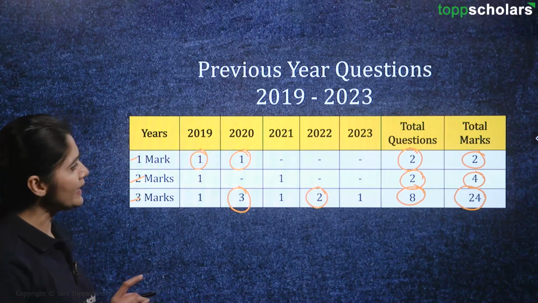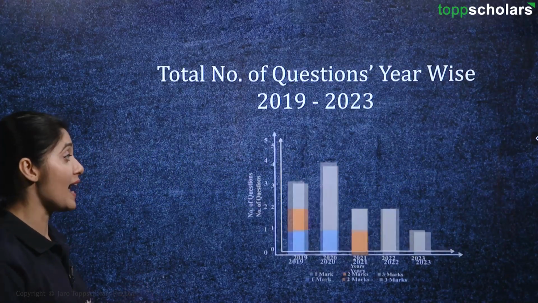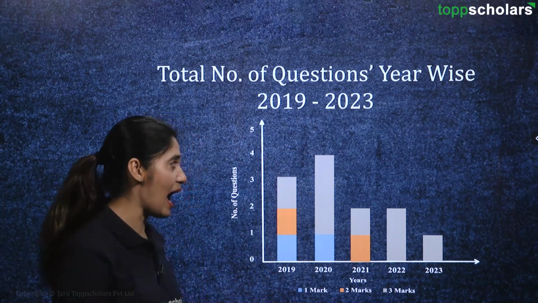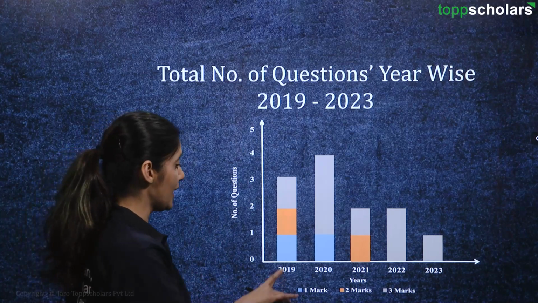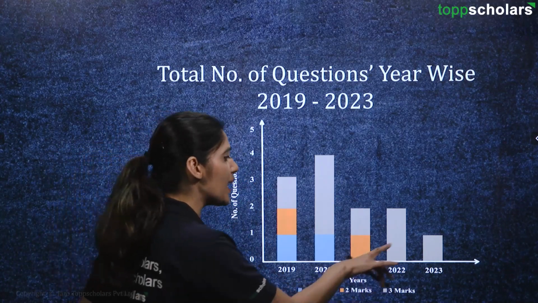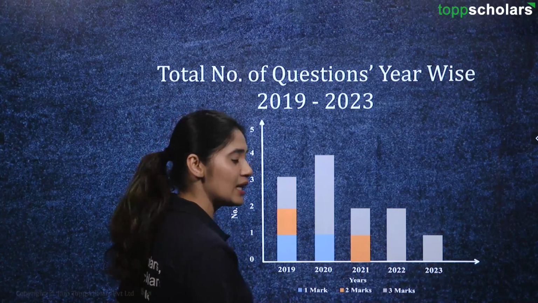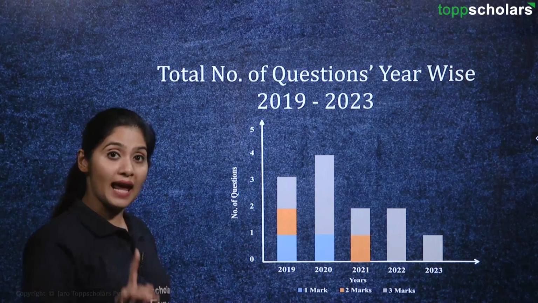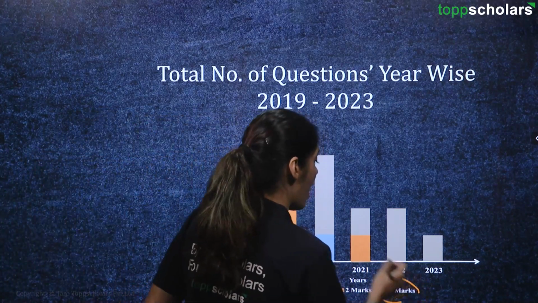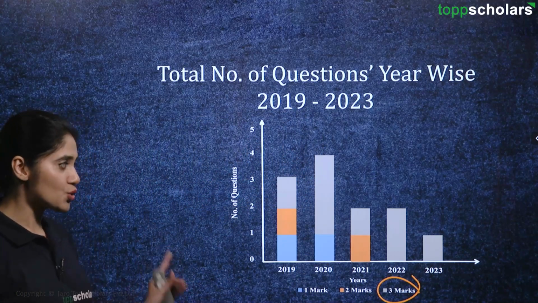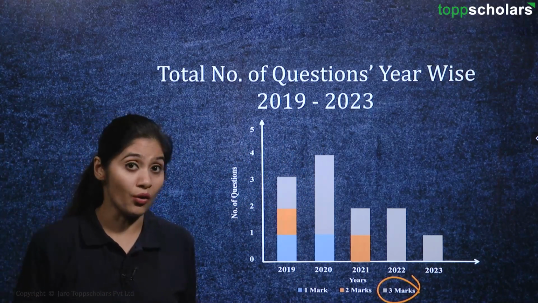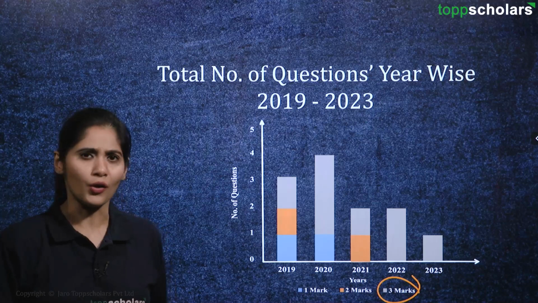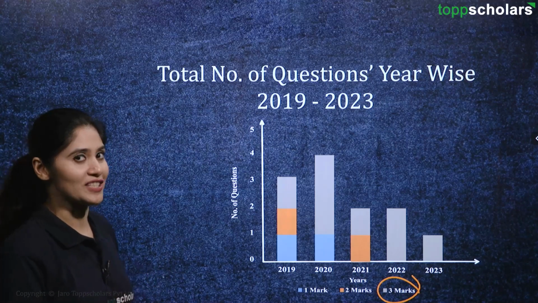Now let's look at it in a graphical format to understand the importance of this chapter much better. In 2020 we had 4 questions from this chapter. In 2019 we had 3 questions, but every year we had at least one question from this particular chapter, and the maximum questions in every year are of 3 marks. That is a lot of marks, and so we have 24 marks worth of questions here that we are going to discuss from this chapter. So what are we waiting for? Let's go on to the questions.